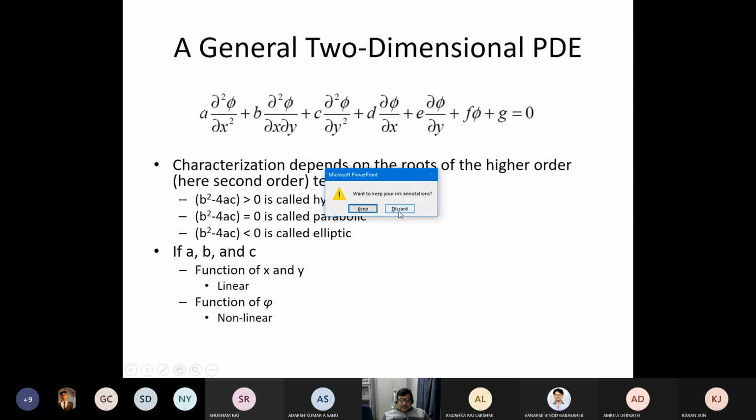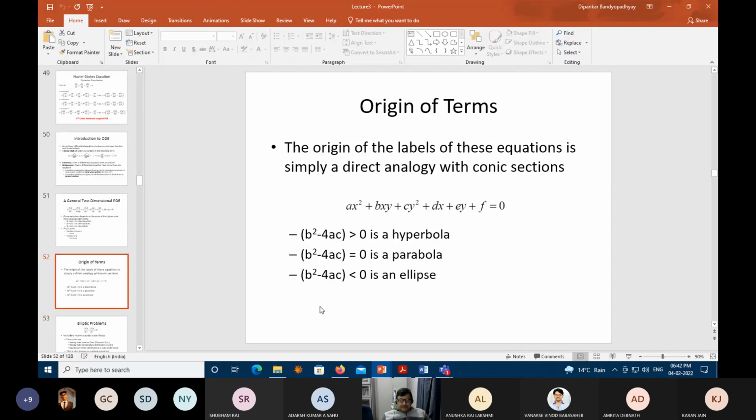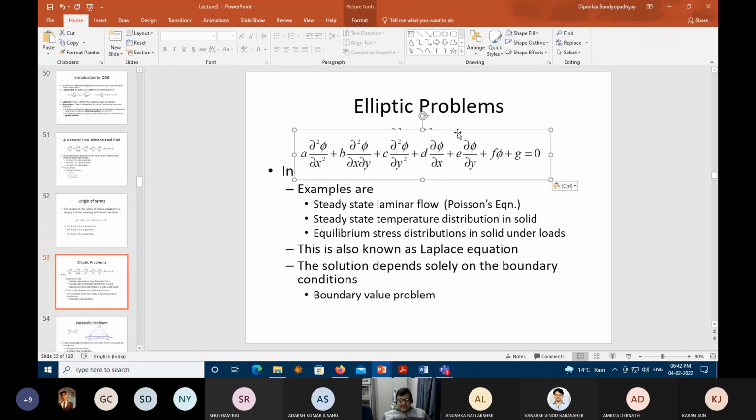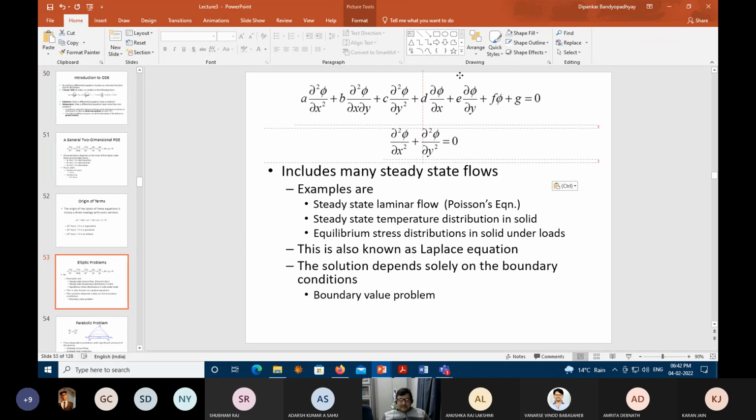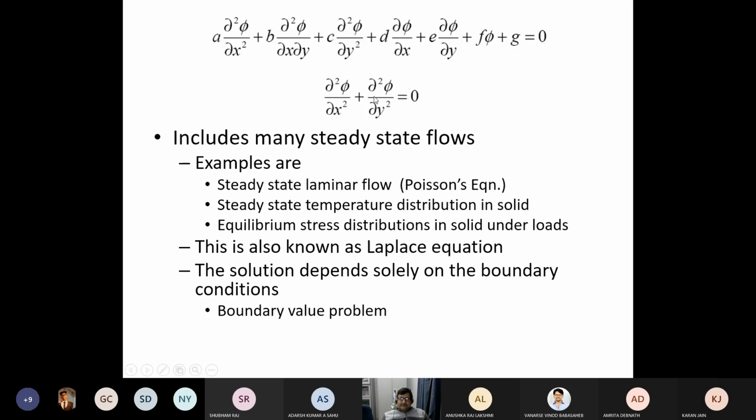So suppose you take this equation, and say here, I evaluate B square minus 4AC for this equation. Can you evaluate? What will be B square minus 4AC for this equation? This one. -4.